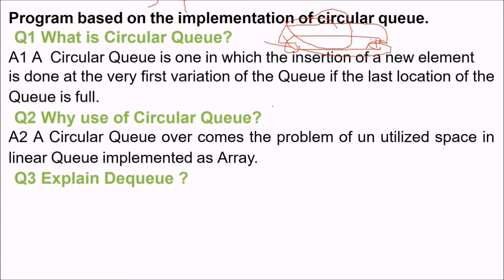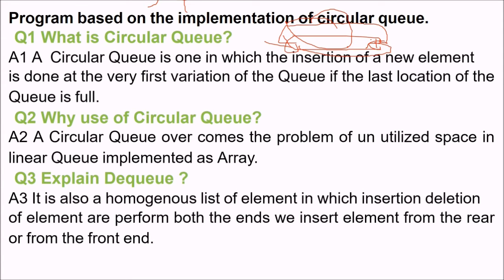So this circular queue allows you to add the element that has come to the left side, and has found the left part of the array filled, to go to the right part and be placed there.